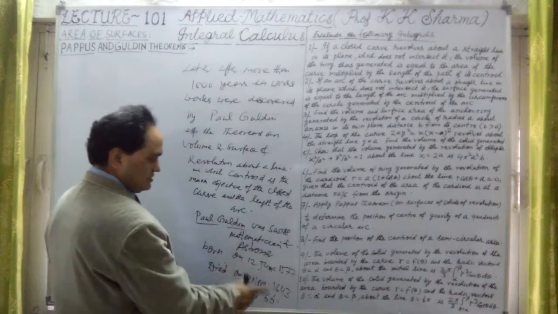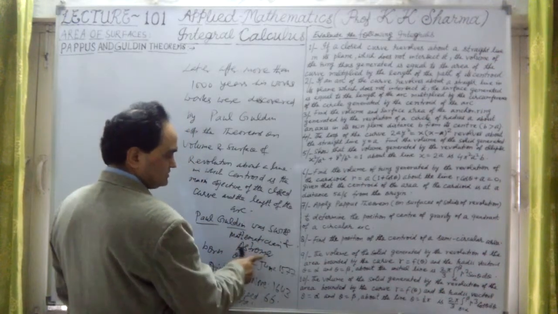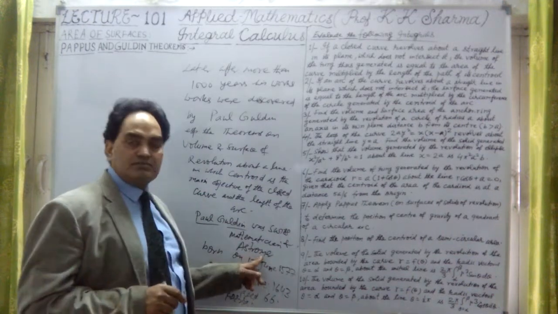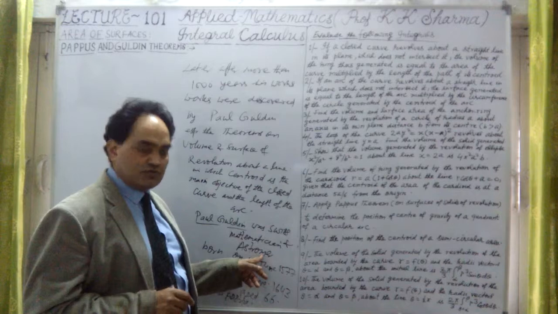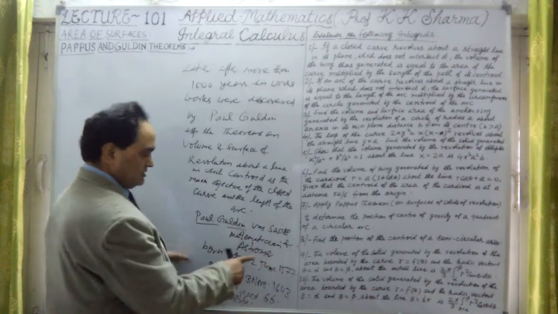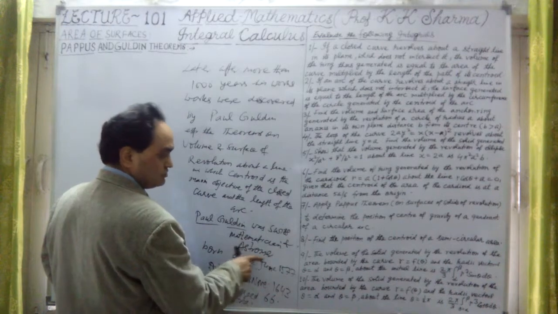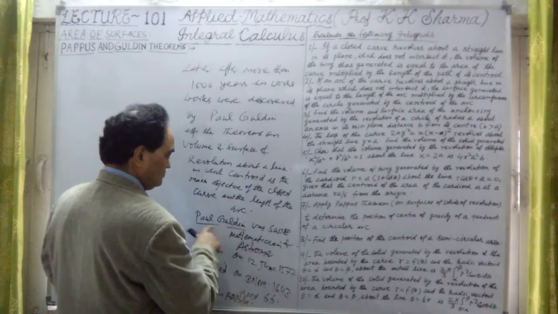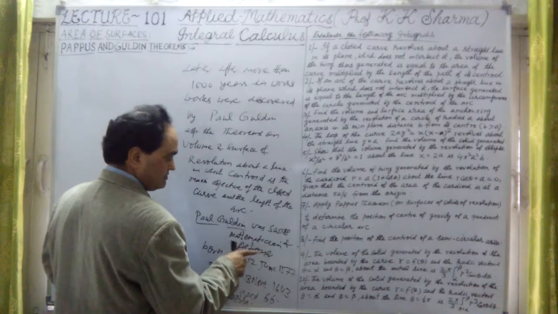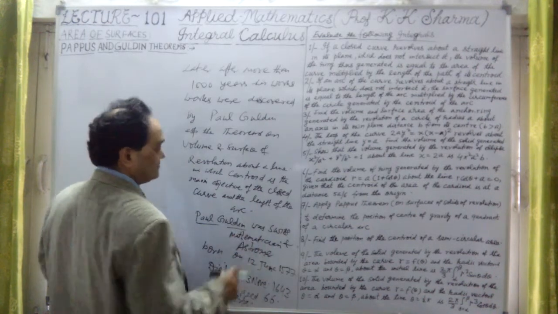This is a brief history, but he was also an astronomer, and mostly he is known as a contemporary of Johannes Kepler. He worked with Kepler also.